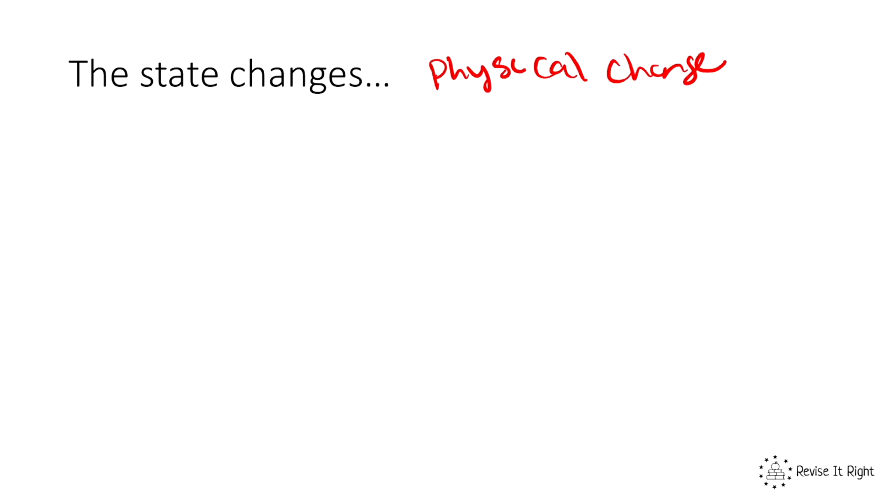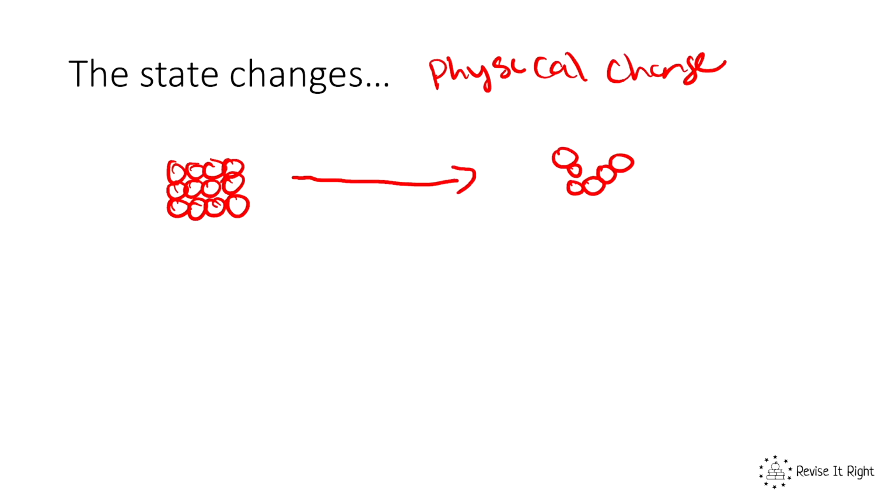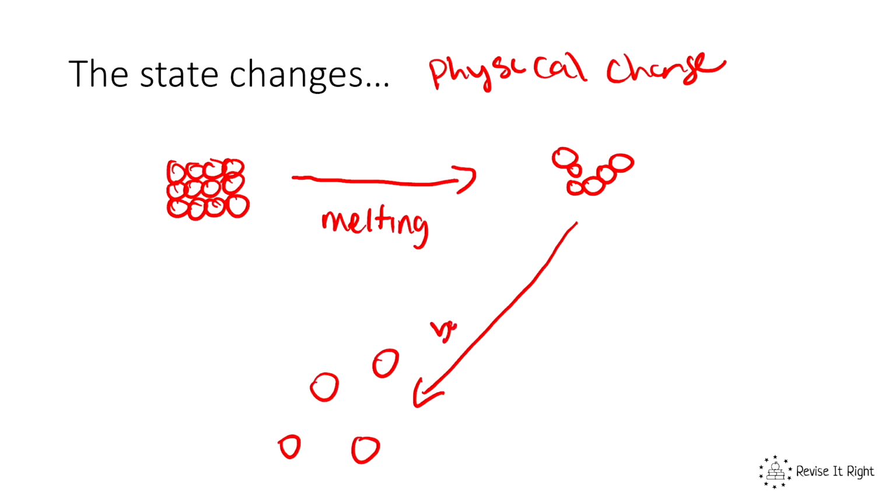So again, if we take that water, if we melt it to ice, it's still water, but just in a different form. So we're going to start off with our solid. And you'll remember we drew our solid like this. To get that solid into a liquid, to make it like this, is called melting. So from a solid to liquid, it's called melting. And then from a liquid to a gas, which remember looks like this, is boiling or evaporating.